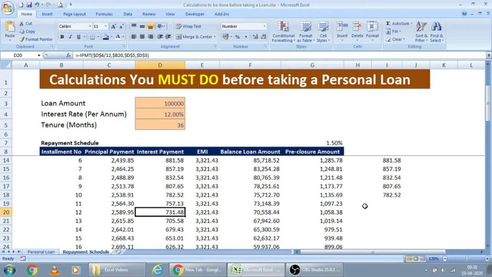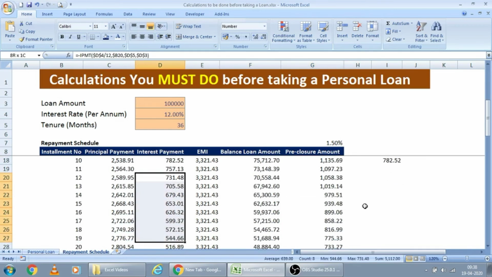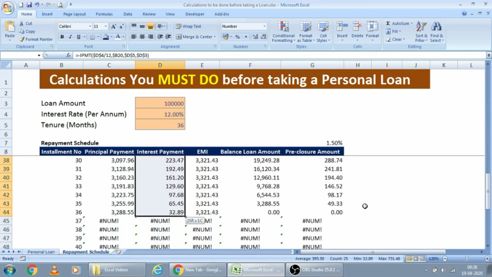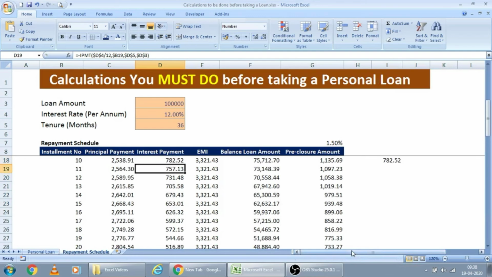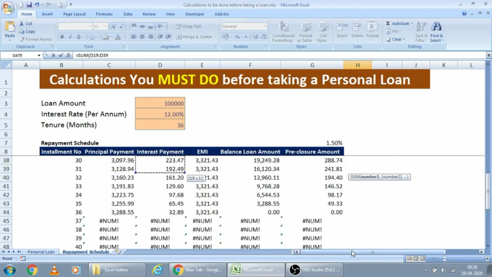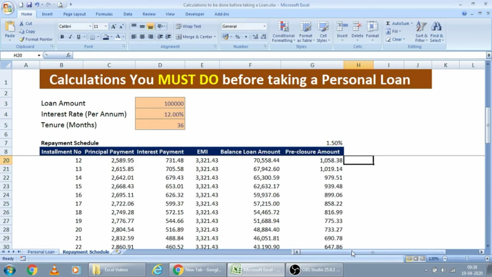If you add the remaining tenure's interest payment, how much are you paying back? Let me just calculate the total sum value here, sum of interest up to the last.